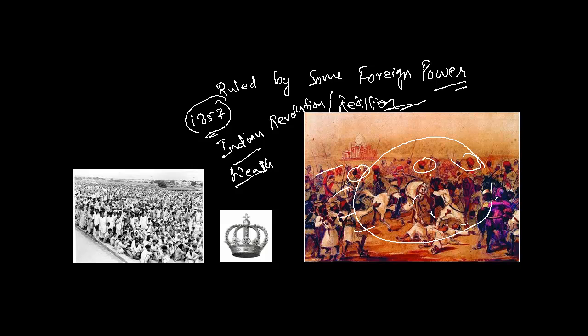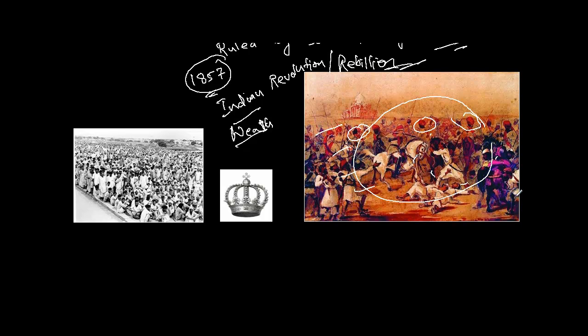So what happened then? At that time, the Queen thought that it was not going to work. The British East India Company, who was working on their behalf, was not working well. So the Queen acquired power.